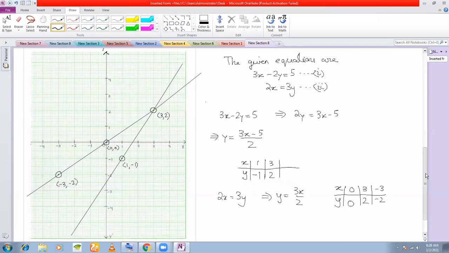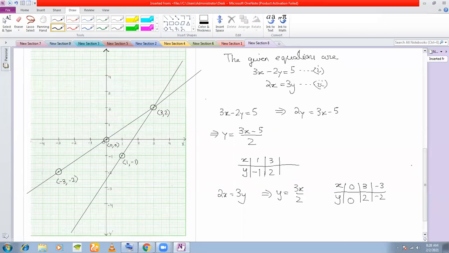So here it should be x-axis actually. In the question it should be x-axis because there's no triangle formed with the y-axis. This is your triangle here. This is the triangle formed by the lines and the x-axis. You have to find out the area of the triangle.